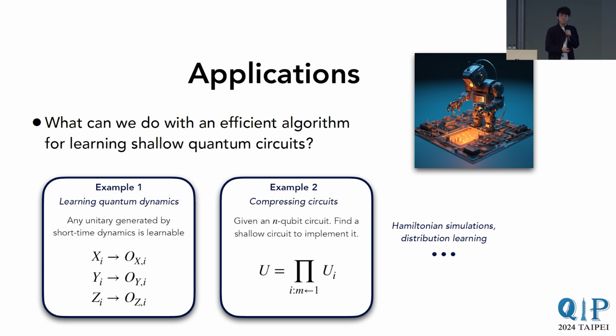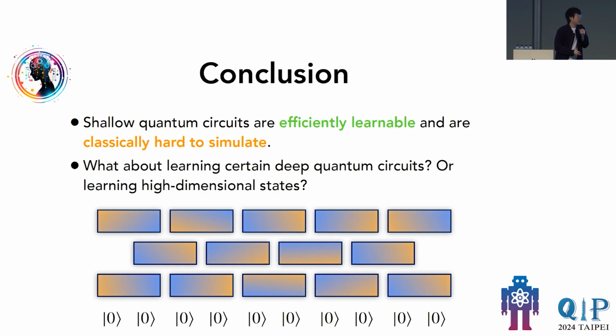And there are various other examples that people in the community have come up with, such as speeding up Hamiltonian simulation, and learning classical distributions that are hard to classically sample from but that a quantum computer can sample very easily, etc. So all of that could fall under the umbrella. Those are some applications. And now to conclude, in this work we proved that any shallow quantum circuits are efficiently learnable, even though they are classically hard to simulate. Hence, it provides a very nice and natural class of quantum circuits that have quantum advantages, and yet we can efficiently learn them.